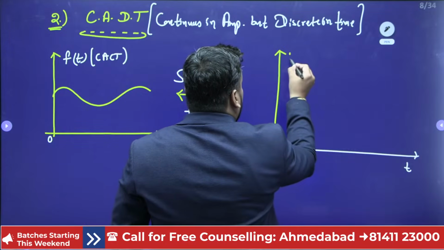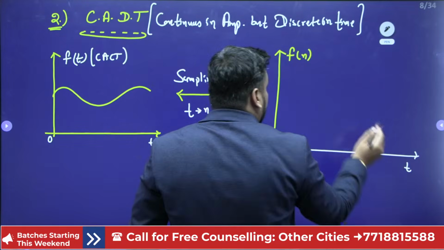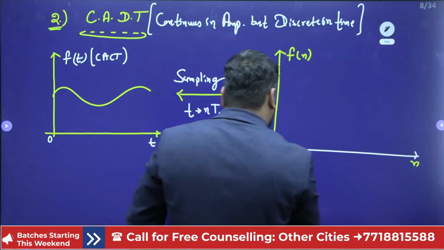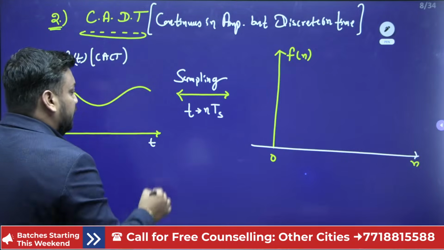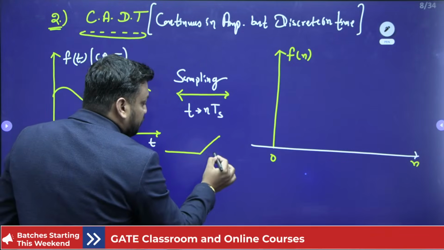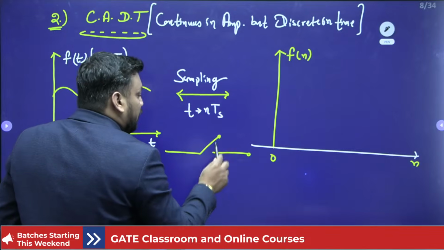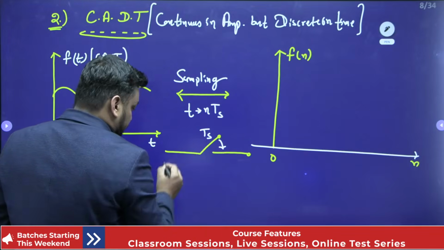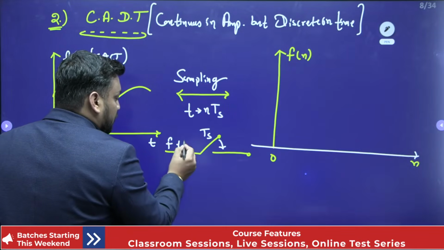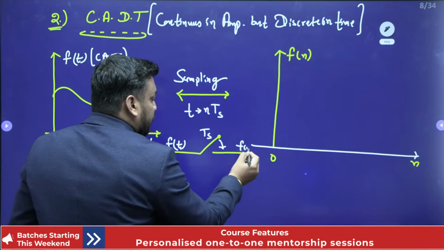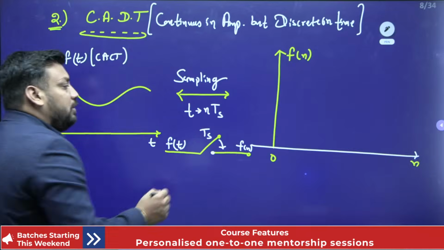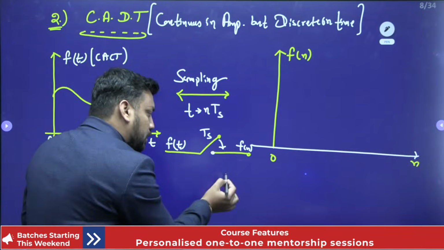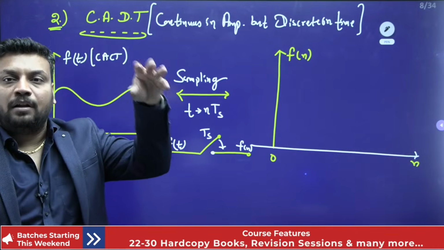So here I will get a discrete time signal f[n], where n is an integer only. What we are doing here is taking different samples after every Ts interval of time. This is f(t), and here I will get f[n]. It means that after every Ts, this switch will be closed and I will get the sample.